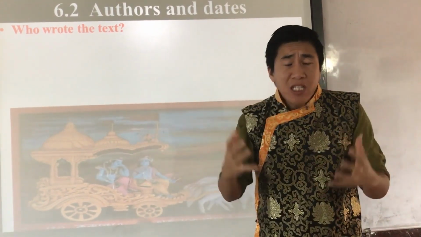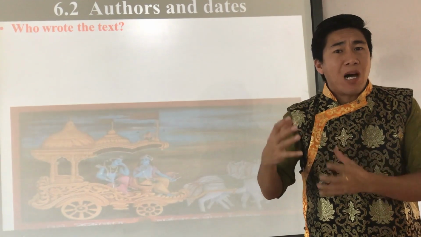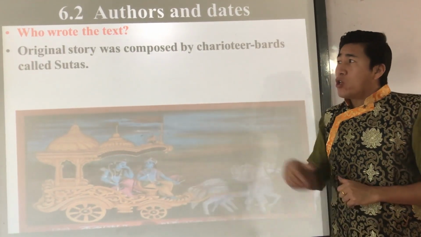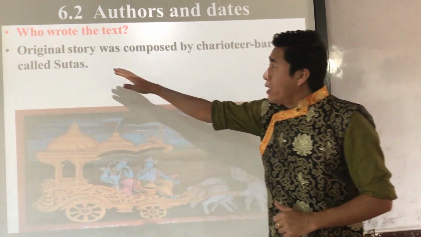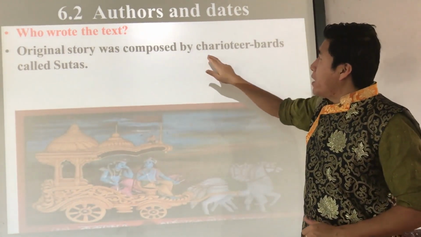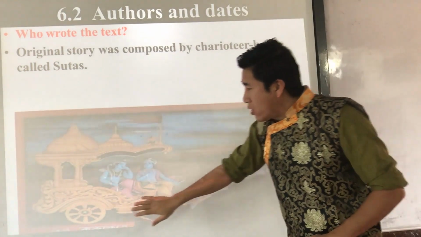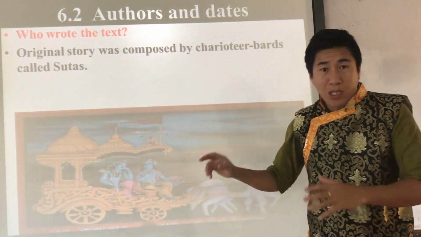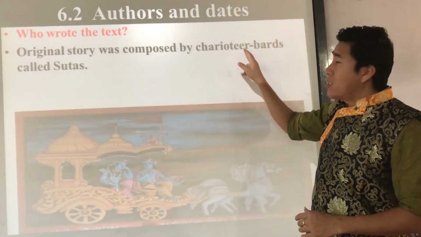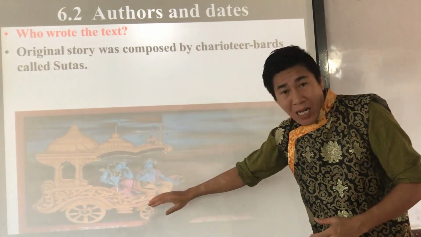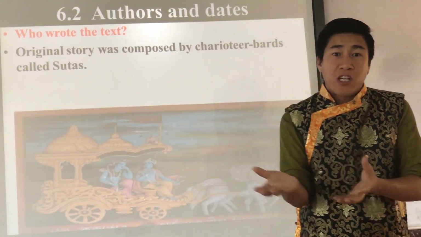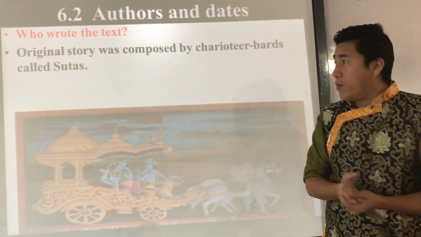But see, the original story of the Mahabharata was composed by charioteer bards called Sutas. A chariot is a four-wheeled, horse-drawn cart used in battle, and a charioteer is one who drives this cart. In the Mahabharata, Krishna was the charioteer of Arjun, you know about it.